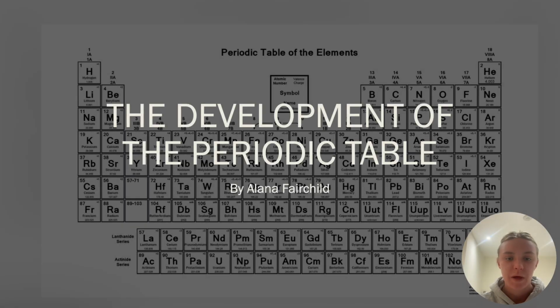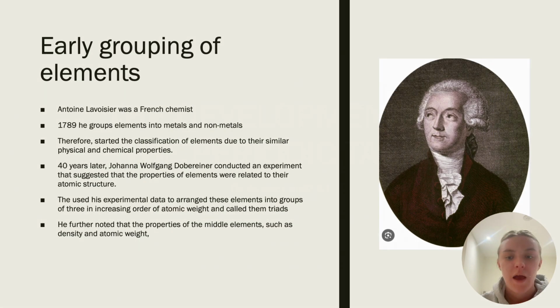The development of the periodic table. Antonio Lavoisier, a French chemist, attempted in 1789 to group the elements into metals and nonmetals, beginning the classification of elements by similar physical and chemical properties that the modern periodic table was based upon.